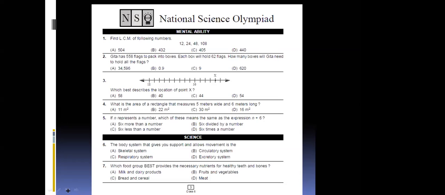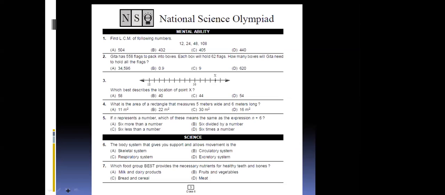Ma'am, 432 is the answer. 432. Yeah, very good. Next, 3 4s are 12, 3 9s are 27. These two numbers have the common factor 2. 1, 1, 2 2s are 4, and 9 you cannot divide by 2, so just put 9. All this you need to multiply. 4 into 3 into, sorry, I'll write it down.